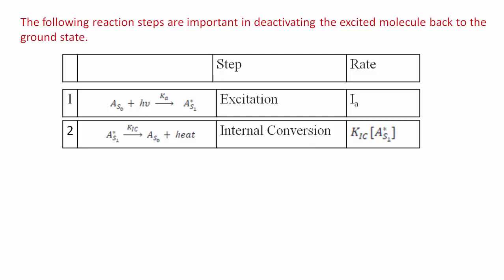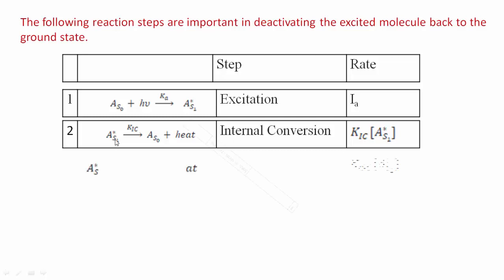This is a non-radiative process. The molecule comes from the S1 state to the S0 state without emitting light radiation, but whatever excess energy there is, that excess energy is given out in the form of heat, and the process is called internal conversion, and the rate of internal conversion is given by KIC into the concentration of this activated molecule S star S1.